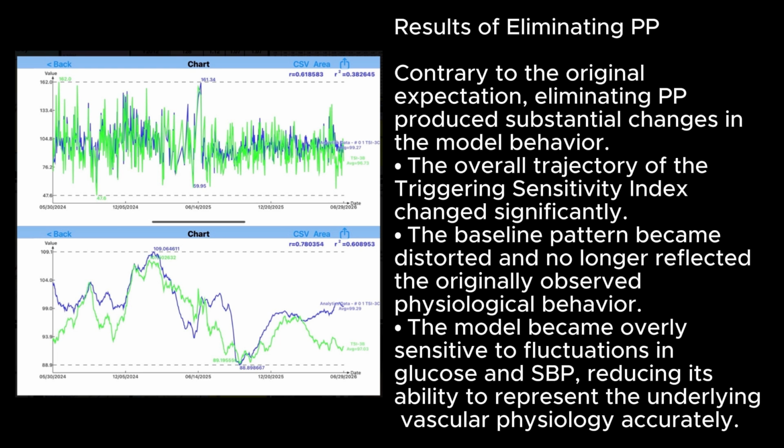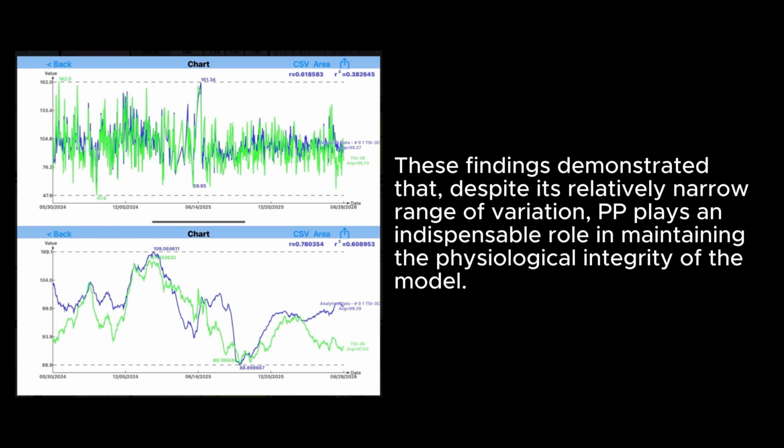Contrary to the original expectation, eliminating PP produced substantial changes in the model behavior. The overall trajectory of the triggering sensitivity index changed significantly. The baseline pattern became distorted and no longer reflected the originally observed physiological behavior. The model became overly sensitive to fluctuations in glucose and SBP, reducing its ability to represent the underlying vascular physiology accurately. These findings demonstrated that, despite its relatively narrow range of variation, PP plays an indispensable role in maintaining the physiological integrity of the model.